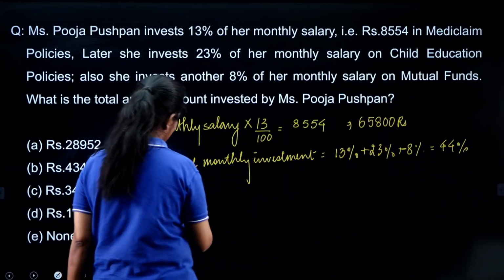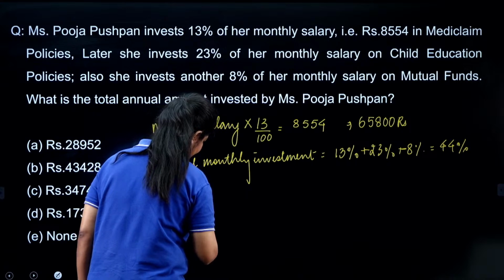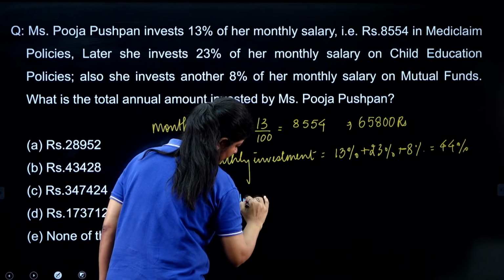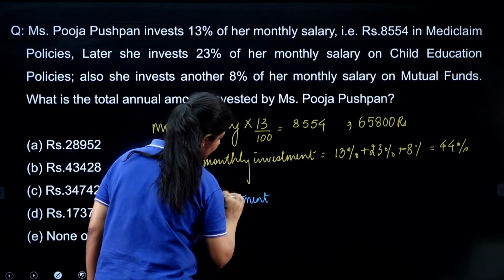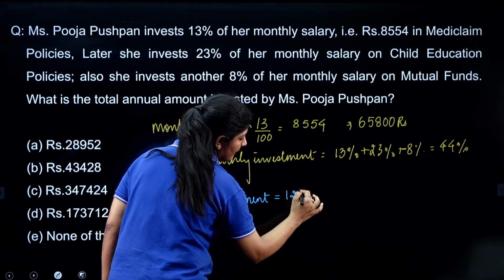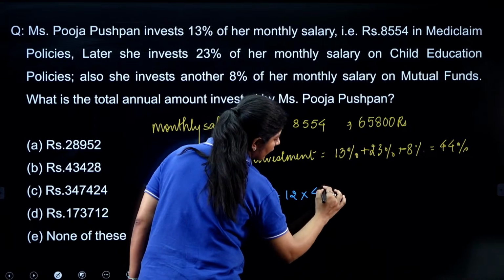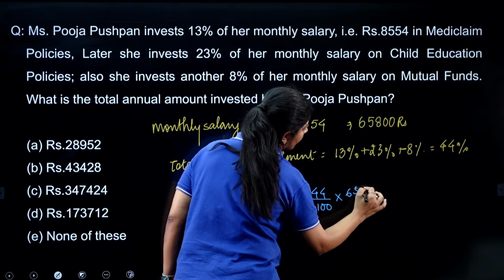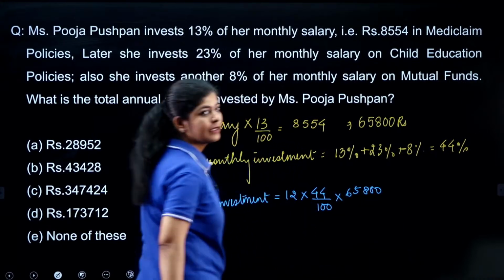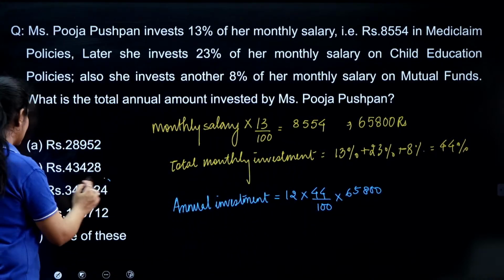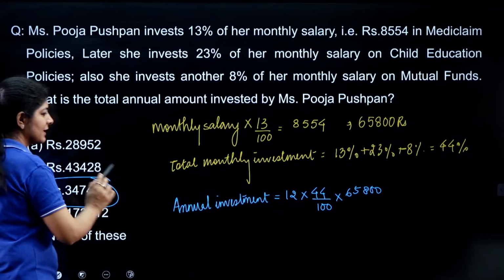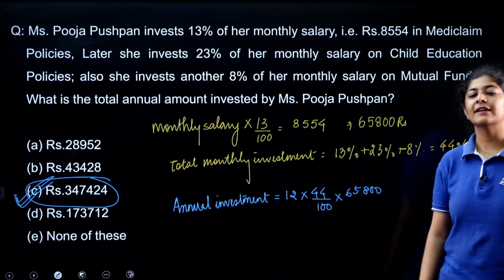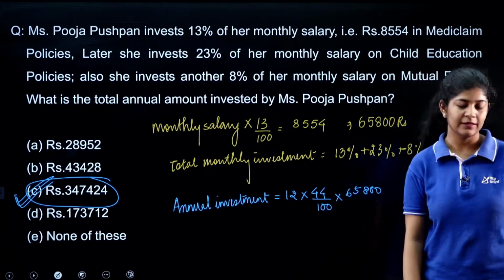So the annual investment is nothing but 12 for the months, and she is investing 44% of her monthly salary. We just simply need to calculate this one, and when we do the calculation we will get option number C as our correct answer. Again, it's an easy one, right?